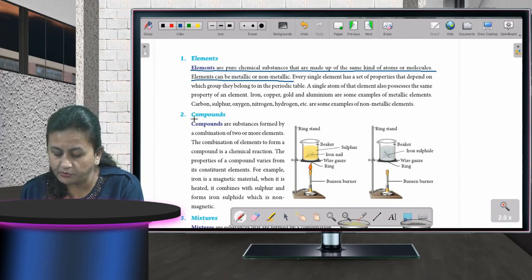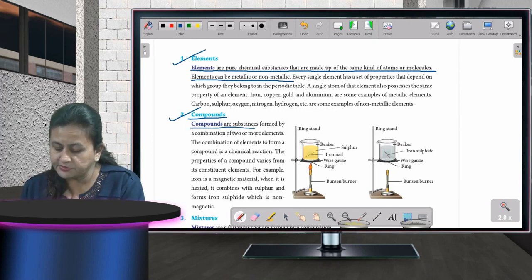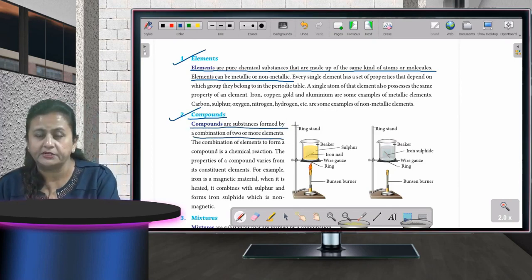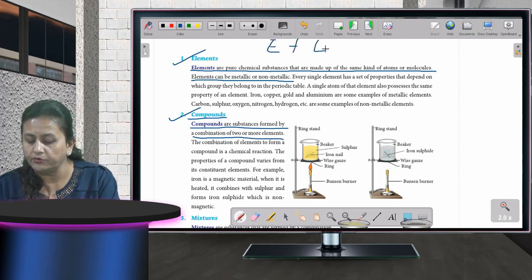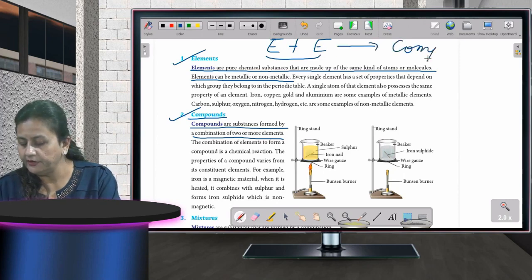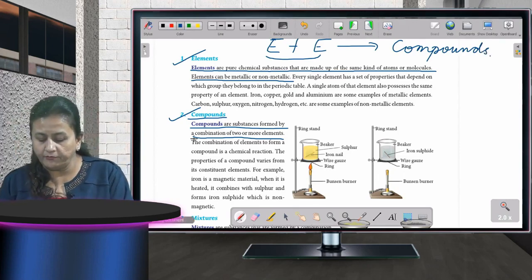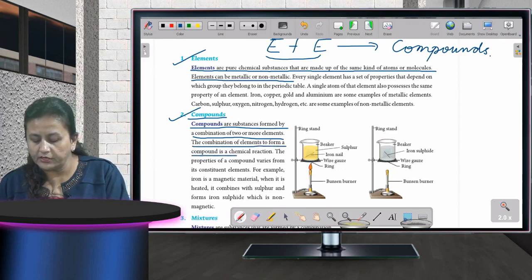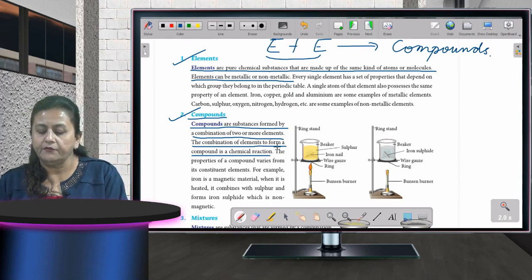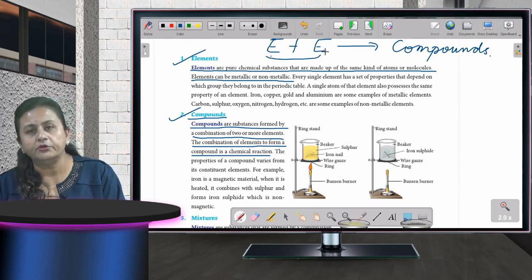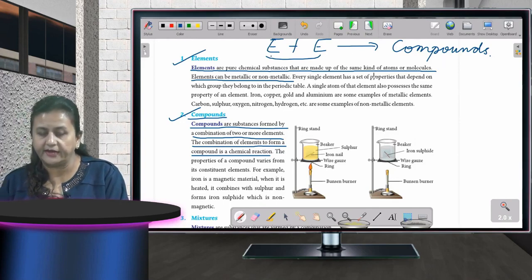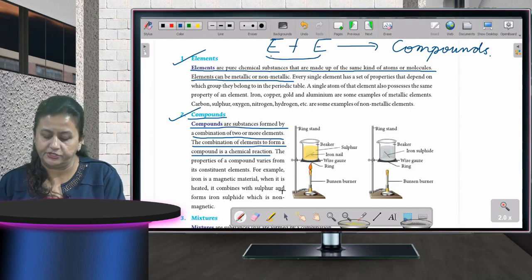Then compounds. What are compounds? I told you about elements. Now come to compounds. Compounds are substances formed by a combination of two or more elements. When two or more elements are combining, what are we getting? We are getting compounds. Fine, children? Fine. Now compounds are substances formed by a combination of two or more elements. The combination of elements to form a compound is called a chemical reaction. Okay. When two or more than two elements combine, they form a compound. Okay. And that combination is called chemical reaction. Fine.